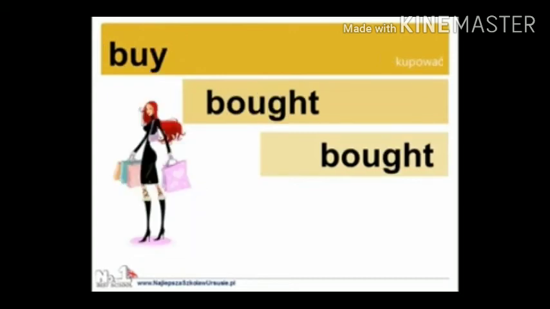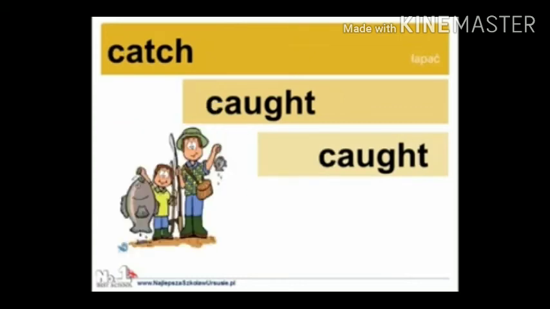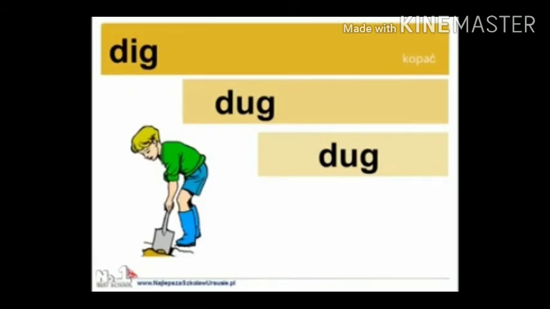Buy in base form becomes bought in past and remains the same in past participle form as well. Teach in base form becomes taught in past and remains the same in past participle form. Catch in base form becomes caught in past and remains the same in the past participle form. Dig in base form becomes dug in past and remains the same in the past participle form as well.